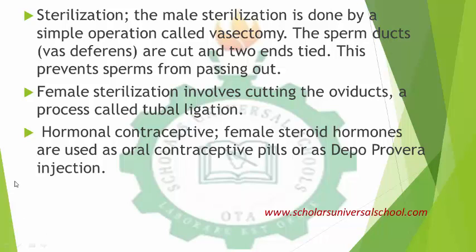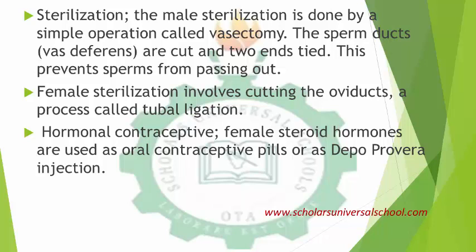There is another one, which is female sterilization, which involves the cutting of the oviduct. We know the oviduct is like a passage that carries the egg from where it is released into the uterus, and that is where fertilization takes place. So they cut the ends of the oviduct and tie them together. That can also be called tubal ligation. So instead of female sterilization, I can call it tubal ligation. Those are permanent birth control methods. They cannot be reversed. So people that have already decided the number of children they want to give birth to can use that when they are through with childbearing.